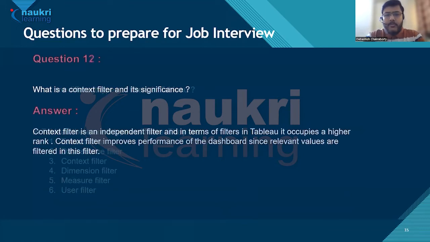Question number 12. What is a context filter and its significance? Context filter is an independent filter, and in terms of filters in Tableau, it occupies a very high rank. Context filter improves the performance of the dashboard since relevant values are filtered through this filter.